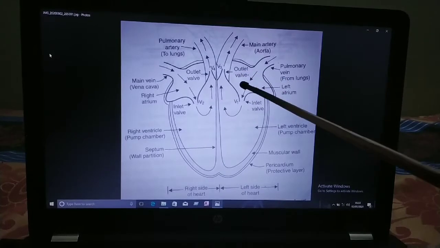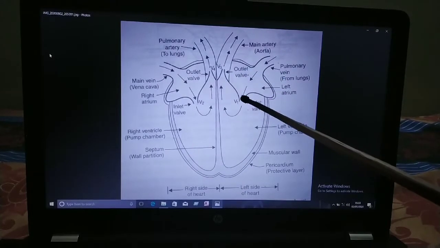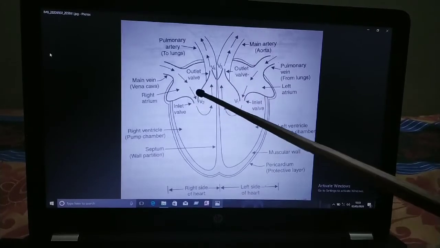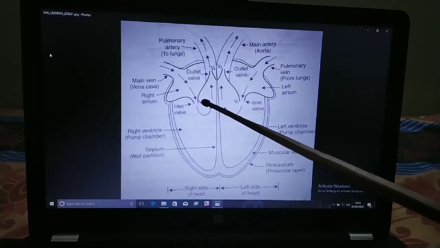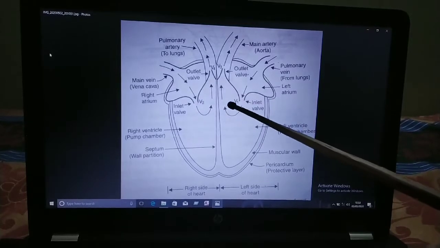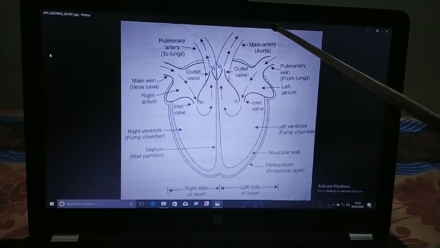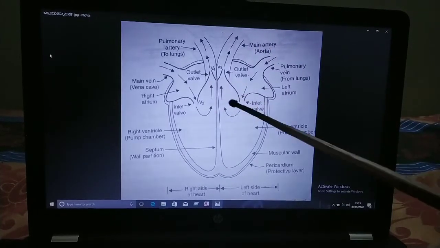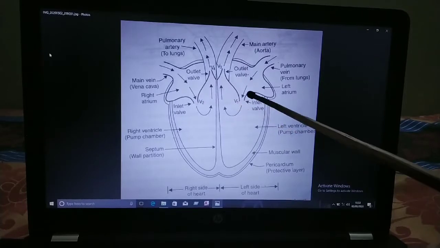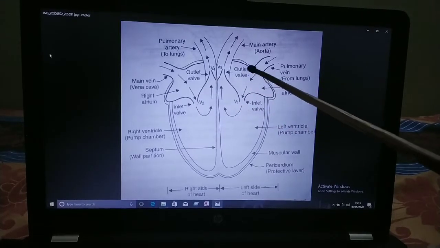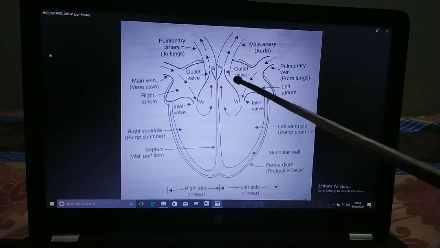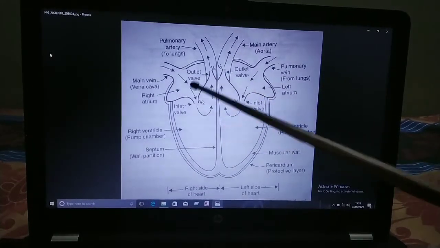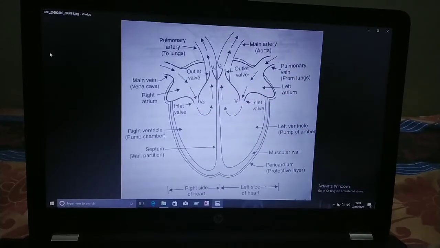So children, see here, in the left heart and also the right heart, there is a valve present. When blood is pushed forcefully towards the body, this valve closes automatically, because the blood does not go back to the atrium. So B1 and B2, meaning valve 1 and valve 2, automatically close.